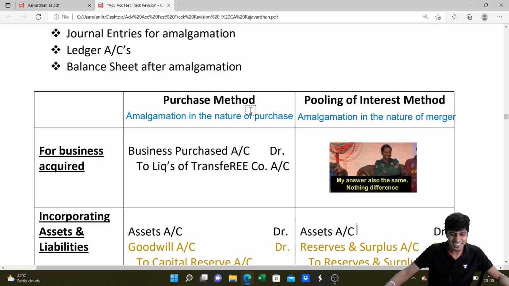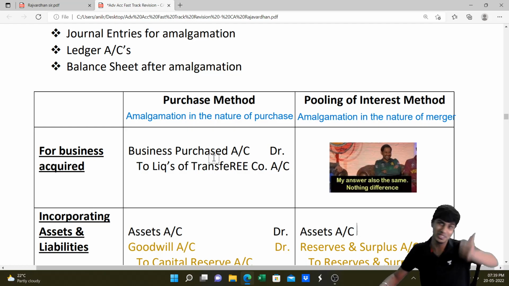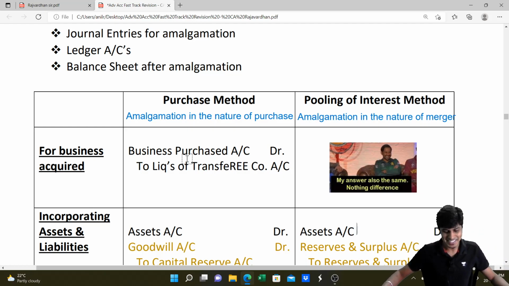So when the transferor company is dying, we don't really go into how to account, there's no specific differentiation. Just close by realization method. However, when you are going to be born as a new company, then accounting matters. Either you can do purchase method or pooling of interest method. Purchase method is done when it is purchase. Merger, we do pooling of interest method.